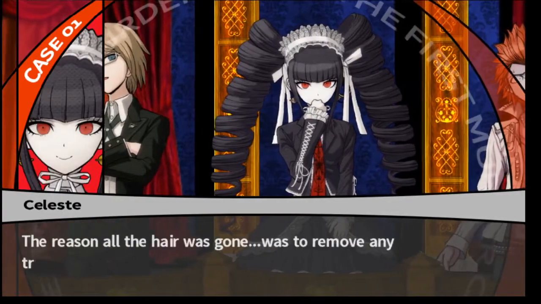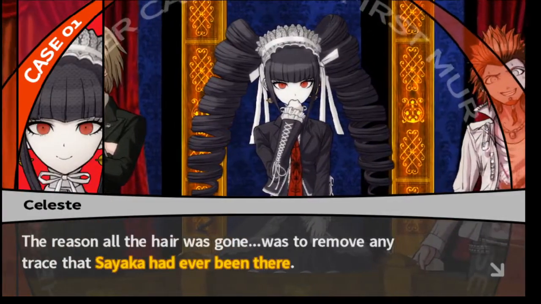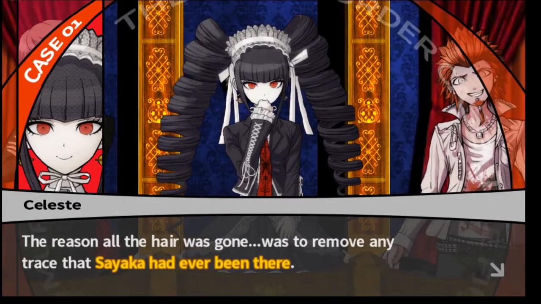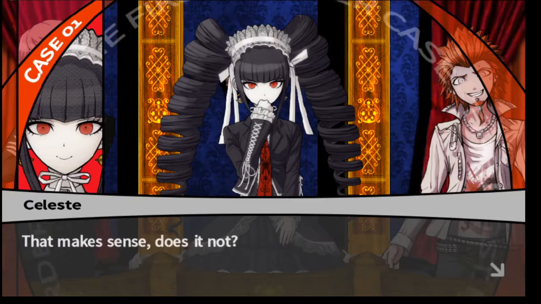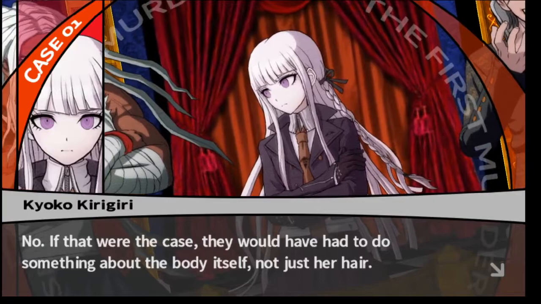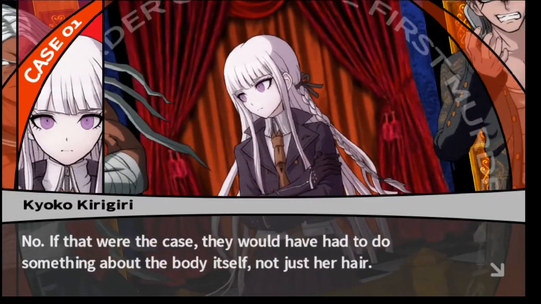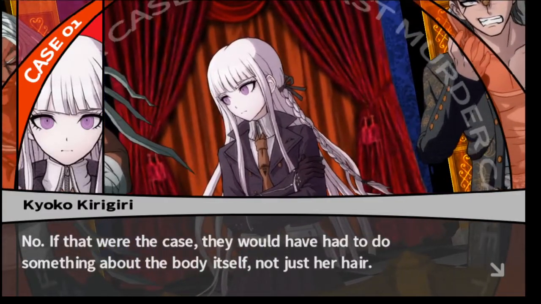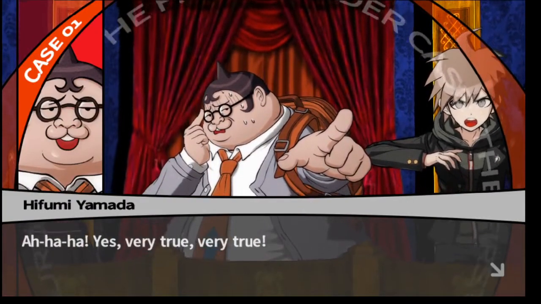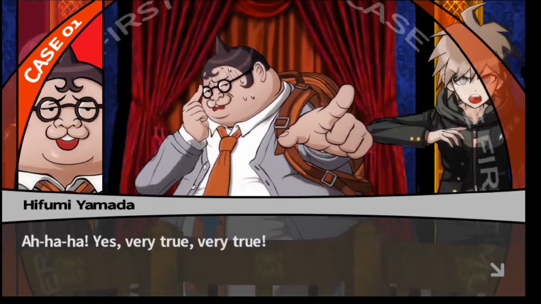The reason all the hair was gone was to remove any trace that Sayaka had ever been there. But she was there. She died there. That excuse makes sense, does it not? No. If that were the case, they would have had to do something about the body itself, not just the hair. Agreed. Think about it. Yes, very true, very true. Hifumi, shut the fuck up.